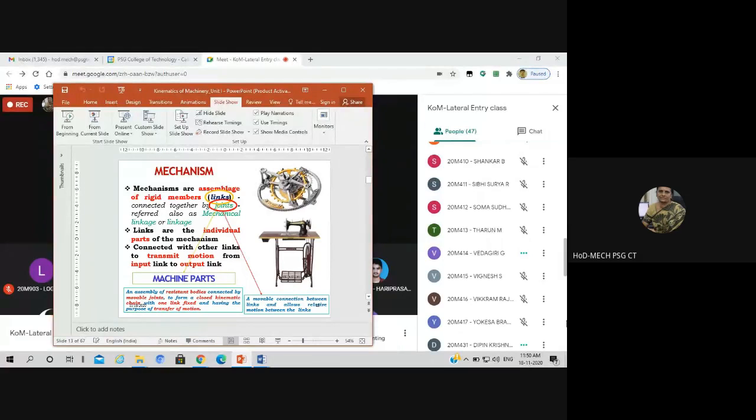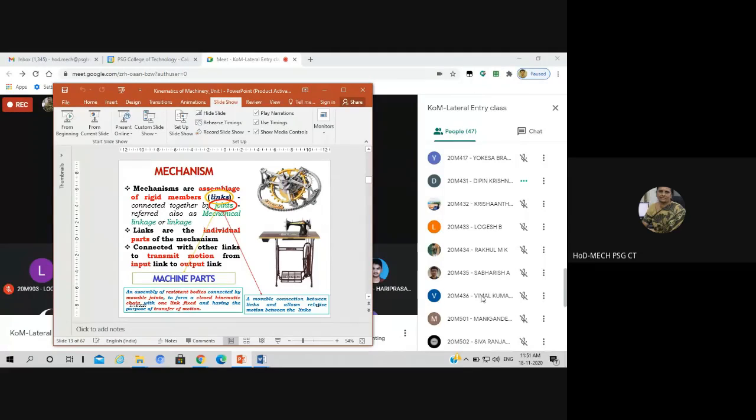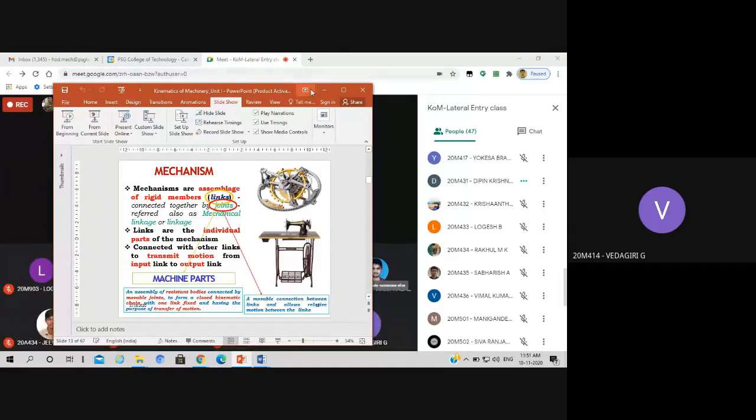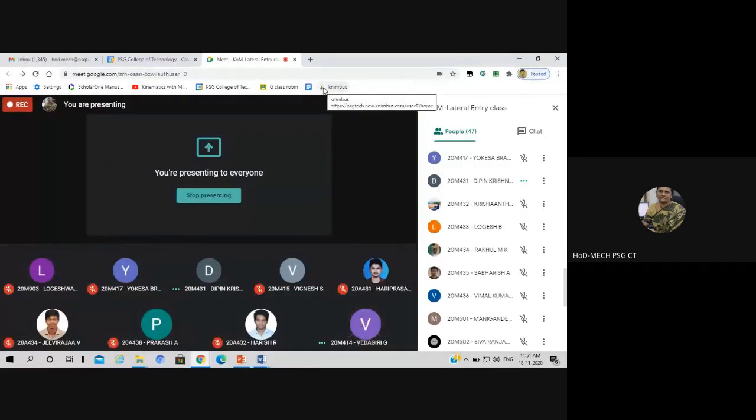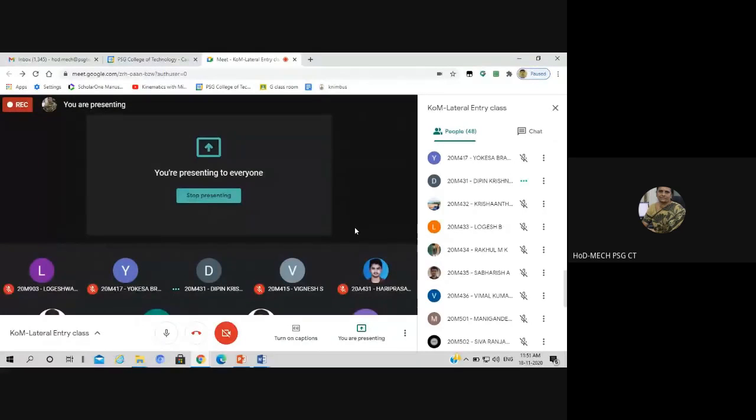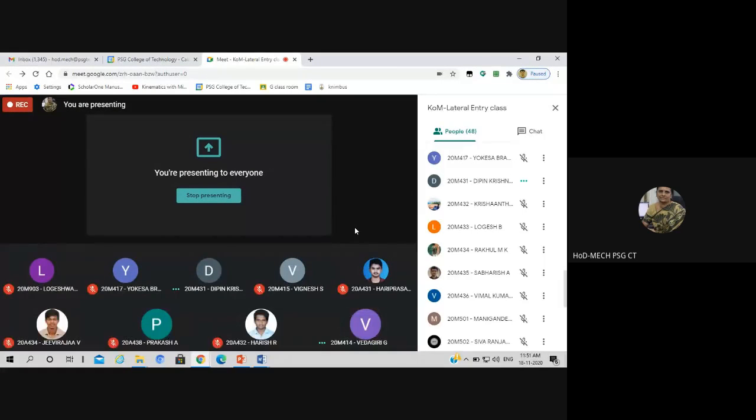What are the various kinds of motion? Yes, I asked Vedagiri. Vedagiri, are you there? Yes, please tell me what are the various forms of motion, types of motion? Ma'am, rotary motion, linear motion. Yes, very good. Anything further? Only these two?